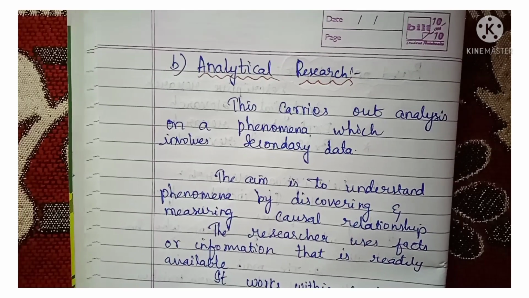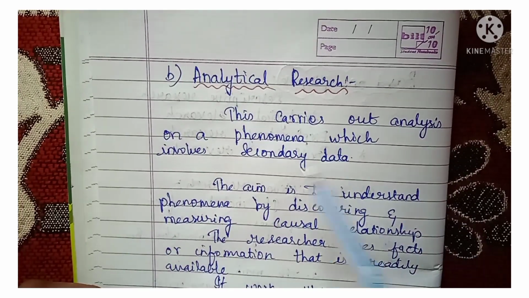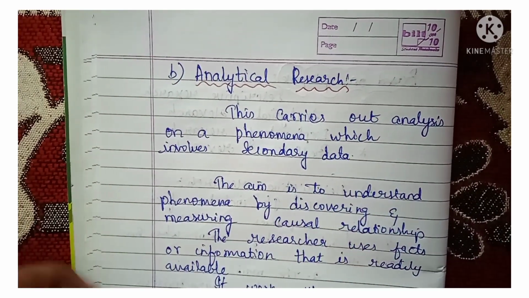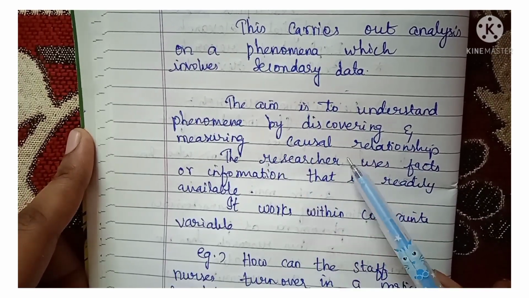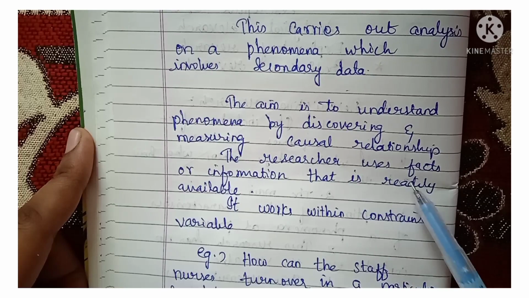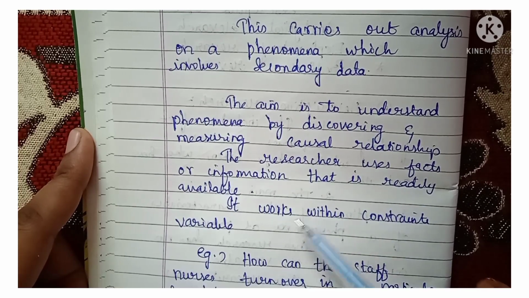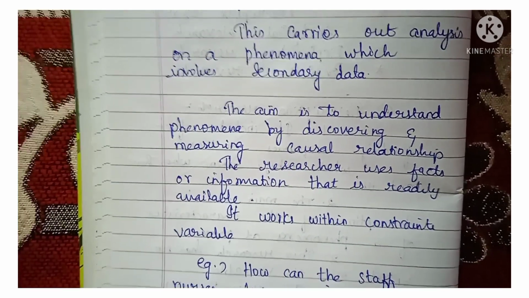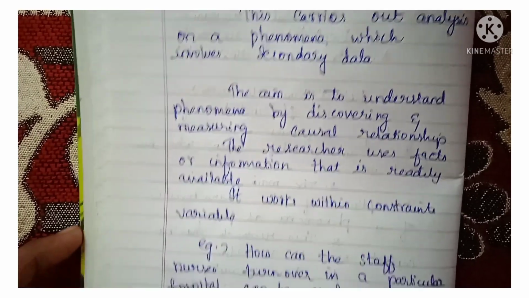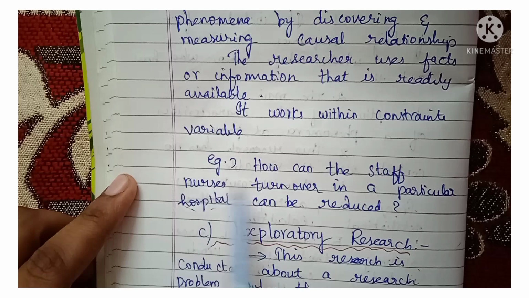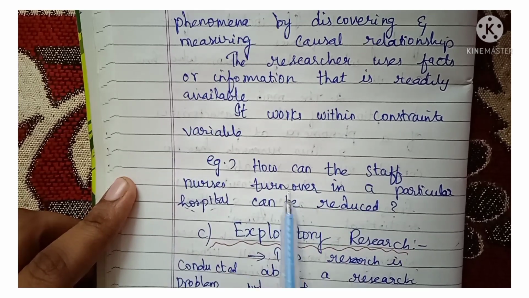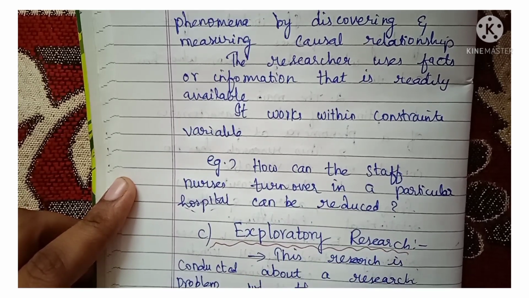Analytical research carries out analysis on a phenomenon which involves secondary data. The aim is to understand the phenomenon by discovering and measuring causal relationships. The researcher uses facts or information that is readily available. It works with constraint variables. Example, how can the staff nurses' turnover in a particular hospital be reduced.